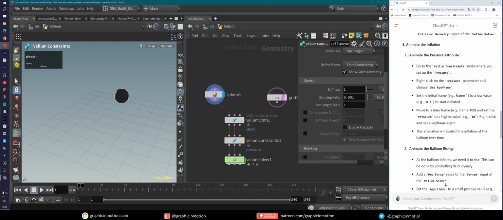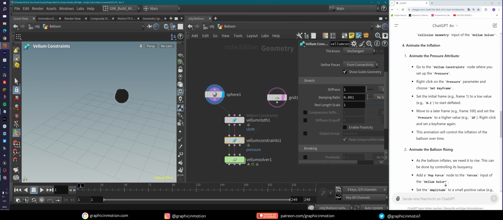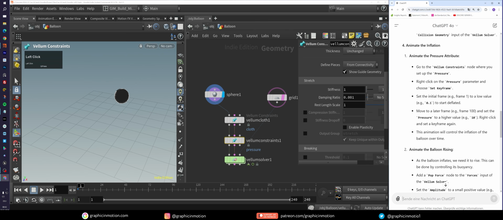What we will do now is to tell this ChatGPT. So I will say that under point number 4, animate the pressure, that this is not working. So let's say under point number 4, the pressure animation is not working. There is no pressure parameter to animate.